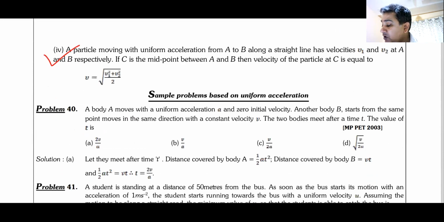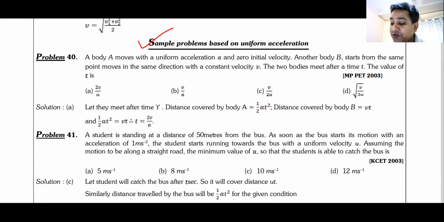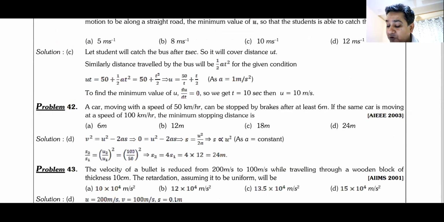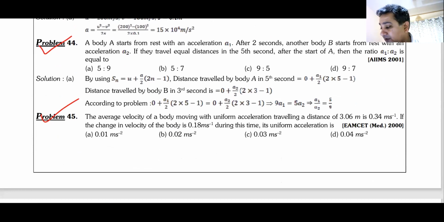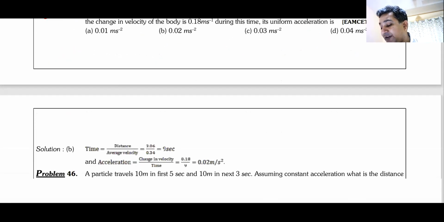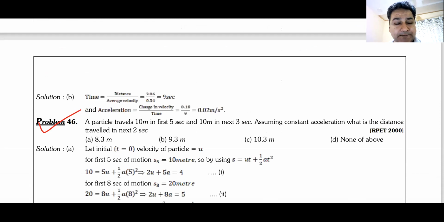And then solve some problems for uniform acceleration. There are some problems given. We will be doing these problems in the next class. If you can try them on your own, just based on simple formulae, I would be very happy.